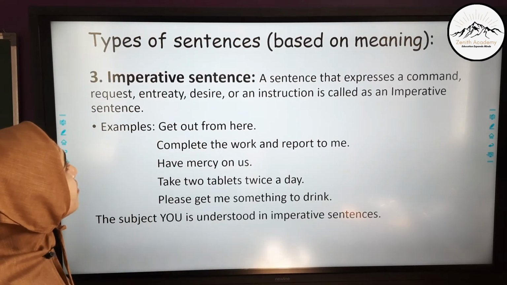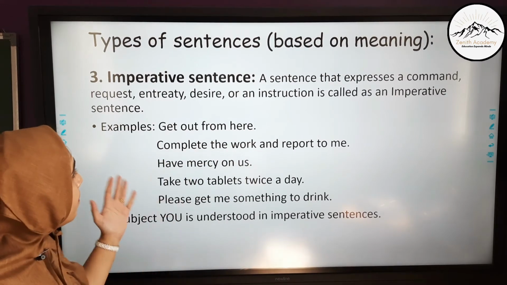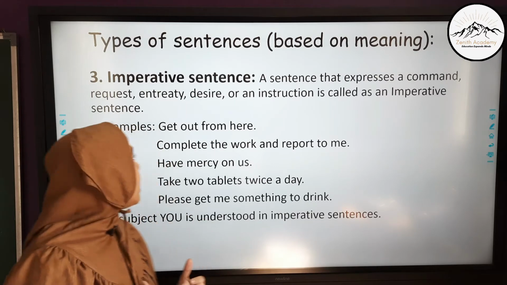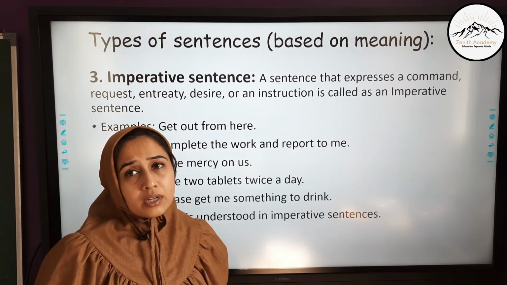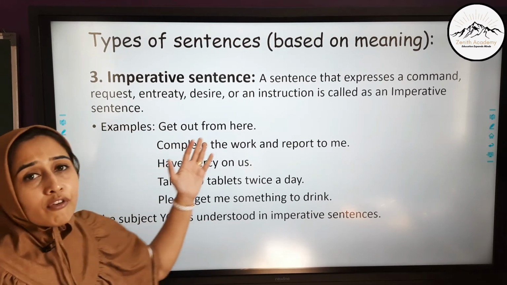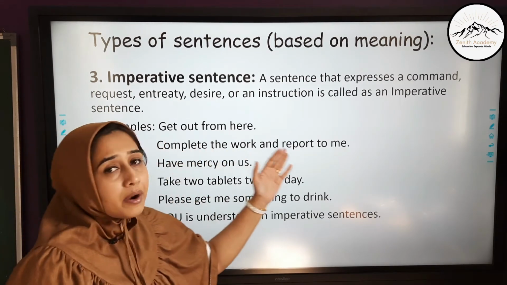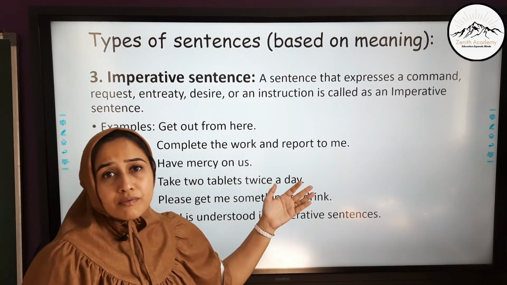Now the next type of sentence based on meaning is imperative sentence. Imperative sentence is a sentence that expresses a command, request, entreaty, desire or instruction. These are called imperative sentences. Get out from here. This is a command. Complete the work and report to me. Instruction. Have mercy on us. We are pleading.